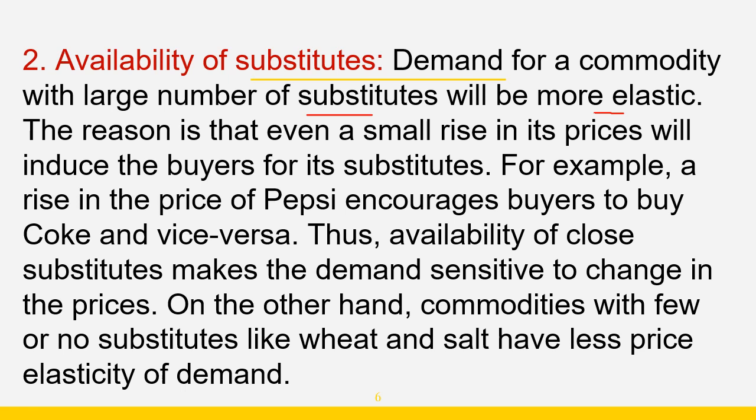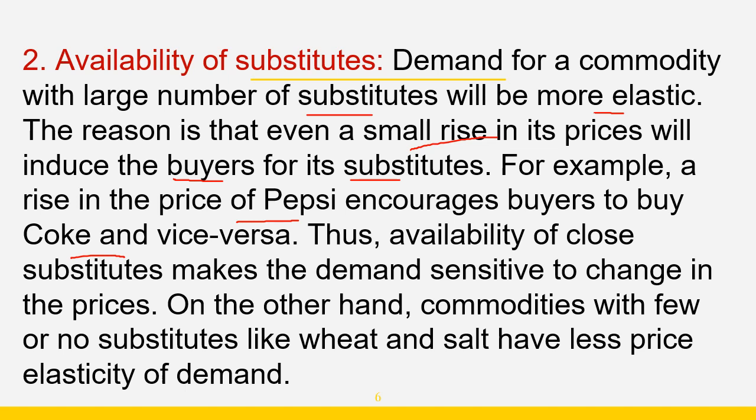So the reason is that even a small rise in its price will induce the buyers to turn to substitutes. For example, a rise in price of Pepsi encourages buyers to buy Coke and vice versa. If prices of Pepsi increase, then we will shift to Coke.